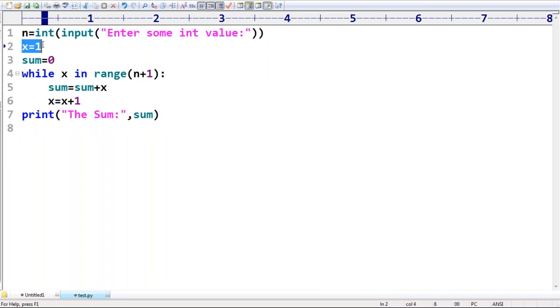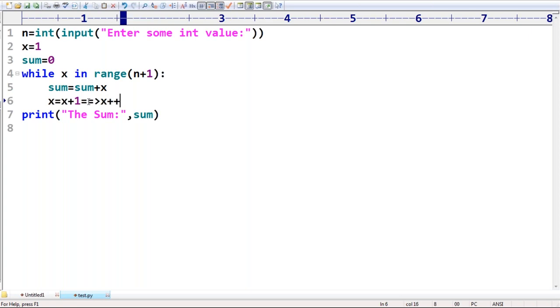Because it is the sum of the first n numbers, that's why the x value can be incremented. Acceptable, it need not be counted. The x value starts from 1, next 2, 3, 4, 5, 6, and so on. Next, is it possible to write x plus plus? Can you please guide? Instead of x is equal to x plus 1, can I take x plus plus?